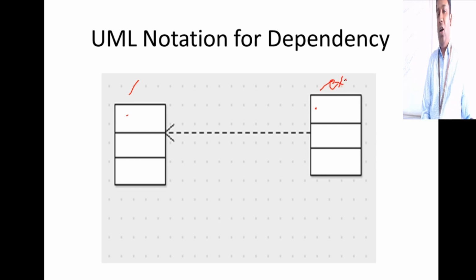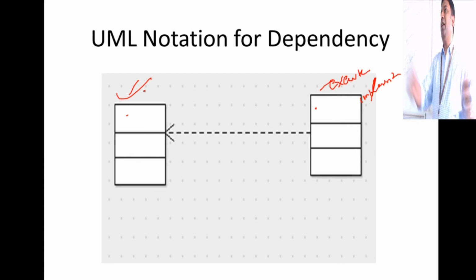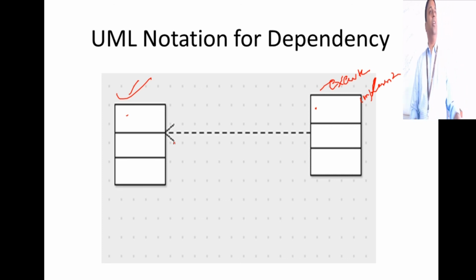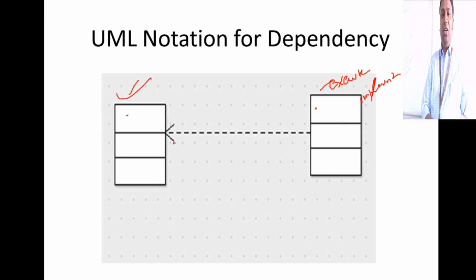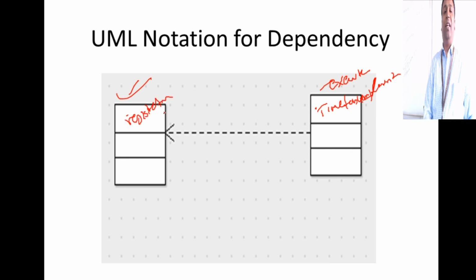This class cannot execute, you cannot implement this class without this class. Can you think of certain examples here? When you show there is a dependency like this, with dotted arrows and an arrow like this. Can you think of some examples for dependency? You can think of this very simple thing, timetable and registration. Can you generate a timetable without registration? No, right? So for this to happen, this should first happen.